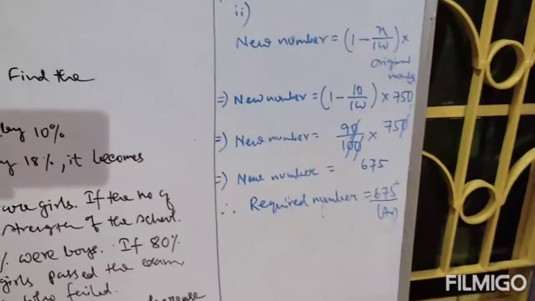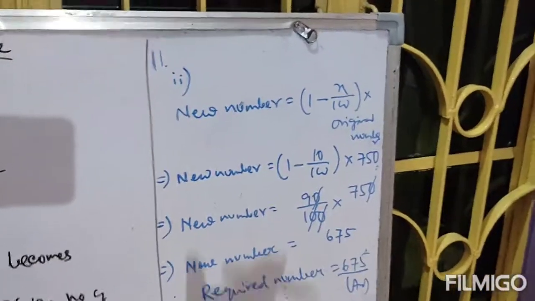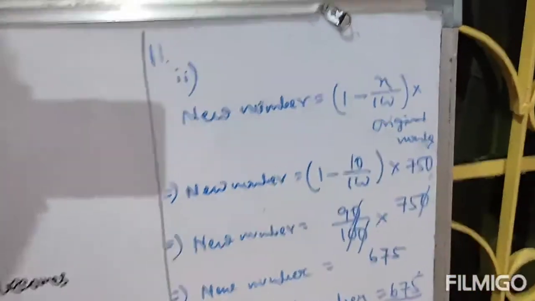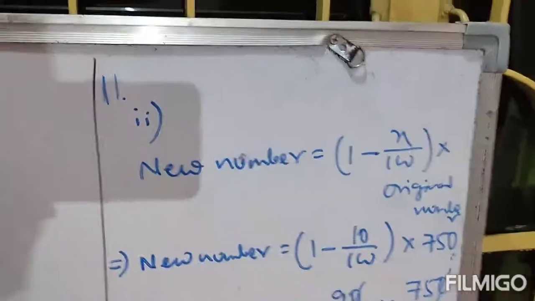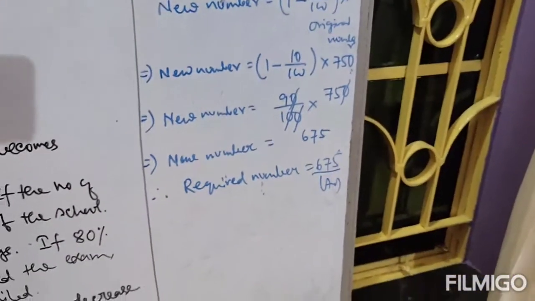Clear? So in this way we will solve this type of questions. Just take a screenshot or you can note down the formula. If it says decrease, the sign is minus. If it says increase, the sign is plus. That's it. So answer is your 675.